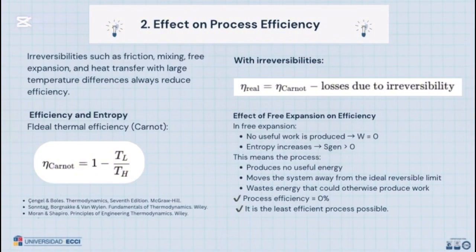In free expansion, no useful work is produced. Work equals 0, and entropy increases, S_gen greater than 0. This means the process produces no useful energy and moves the system away from the ideal reversibility limit. It wastes energy that could otherwise produce work. Process efficiency equals 0. It is the least efficient process possible.